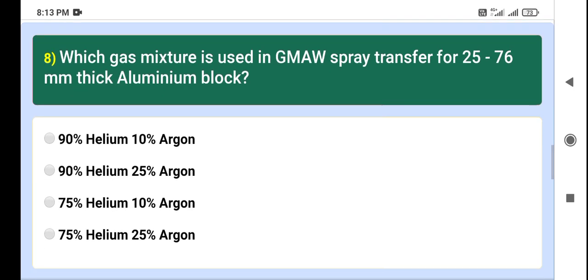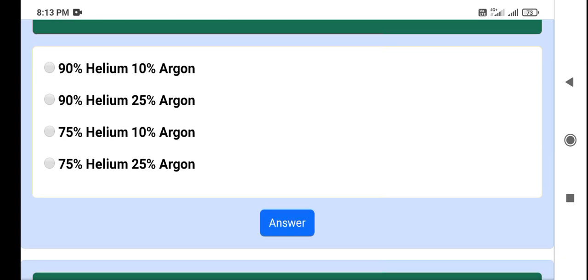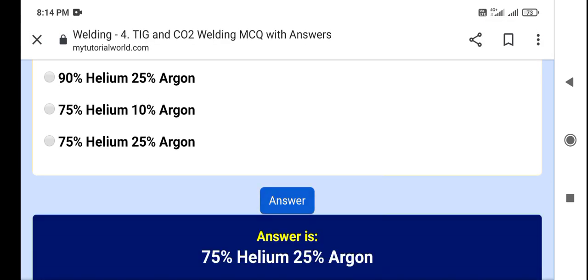Question number 8. Which gas mixture is used in GMAW spray transfer for 25 to 76 mm thick aluminum? 90% helium to 10% argon, 90% helium 25% argon, 75% helium 10% argon, 75% helium 25% argon. My answer is 75% helium and 10% argon. Let's see the right answer. The right answer is 75% helium and 25% argon.